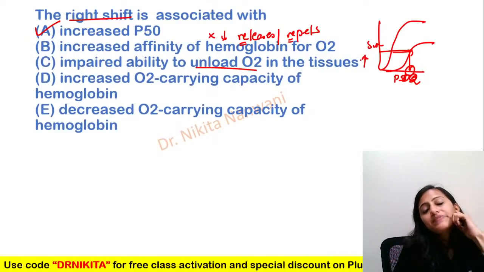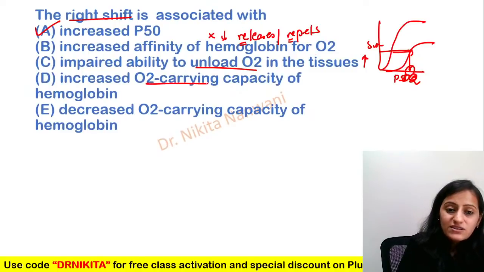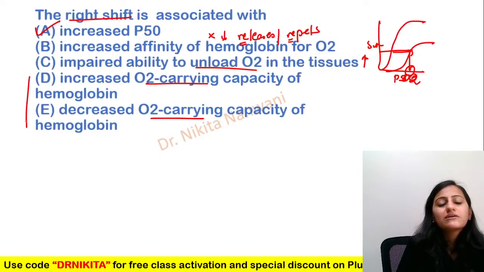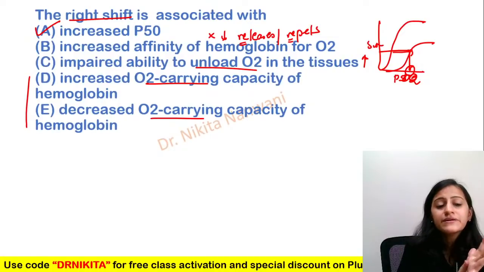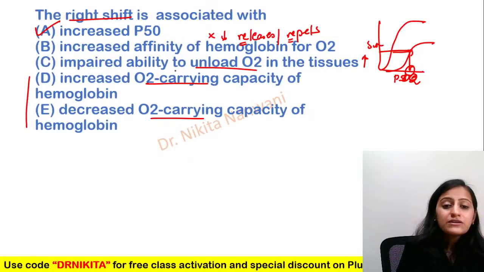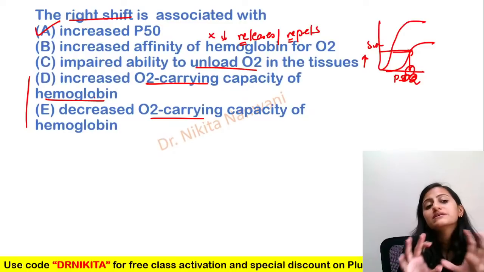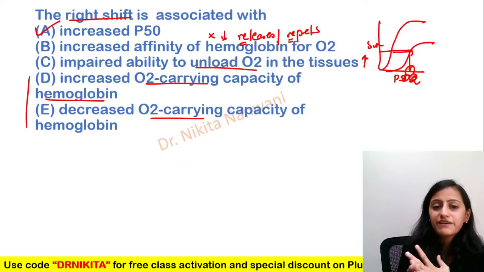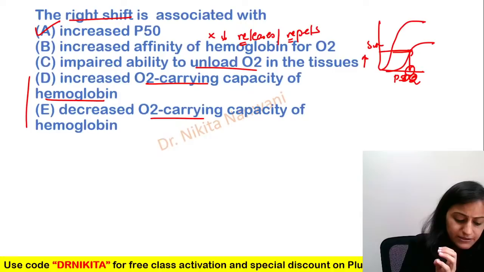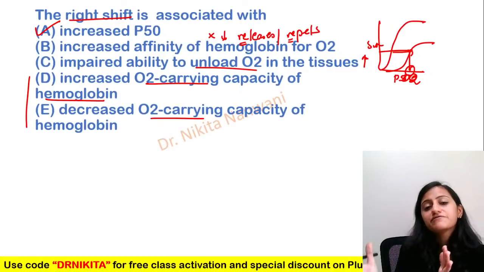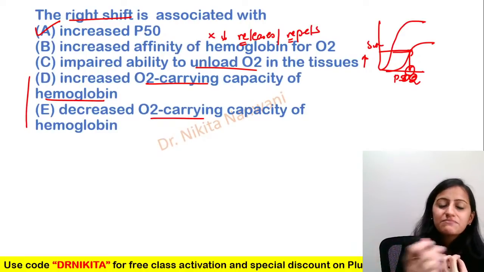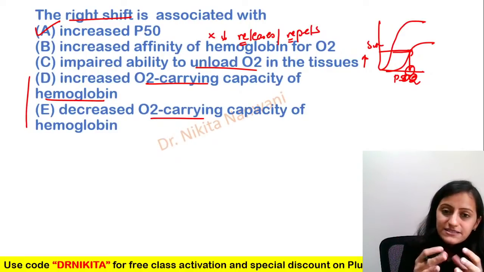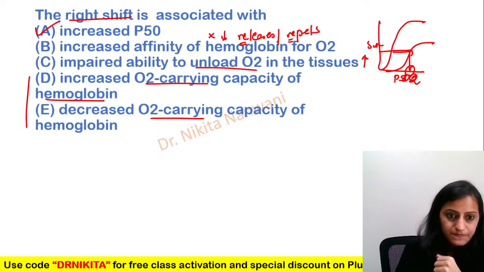So your anemia, exercise, all of that. Increased oxygen carrying capacity, decreased oxygen carrying capacity, it in no way affects the oxygen carrying capacity of the hemoglobin. With the hemoglobin oxygen dissociation curve, the shift to the right or the shift to the left, the oxygen carrying capacity of hemoglobin is not affected. Is that concept clear? In a right shift, the capacity of hemoglobin is not going to change. It is the affinity basically which is changing. The capacity is the same. Okay.